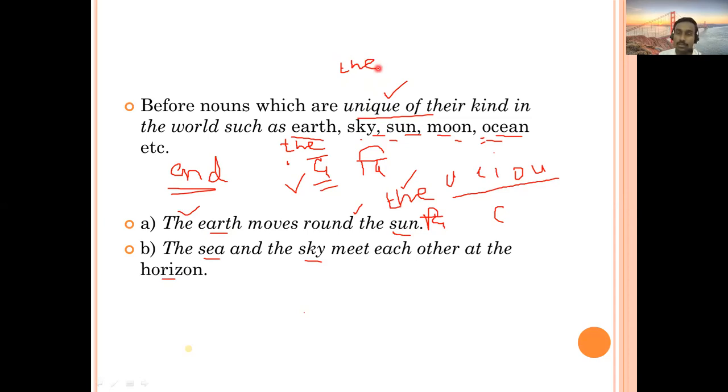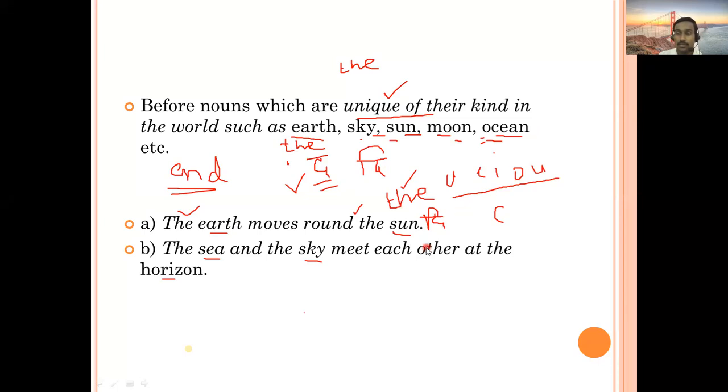Akshay, you are not audible. You said something, but I did not understand. Sir, what is the difference between the and the? There is no difference between the and the. That is only pronunciation. It means the same.